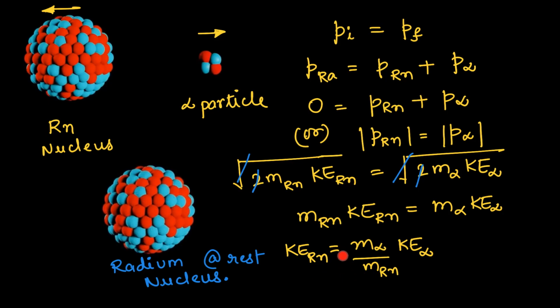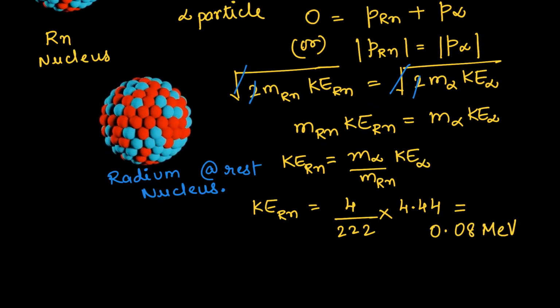Now we will put the values in this expression and find out what is the kinetic energy of the radon nucleus. The given values are mass of alpha particle is 4u, mass of radon is 222u and kinetic energy of the alpha particle is given as 4.44 mega electron volt. So if we calculate, we get the kinetic energy of radon nucleus as 0.008 mega electron volt.